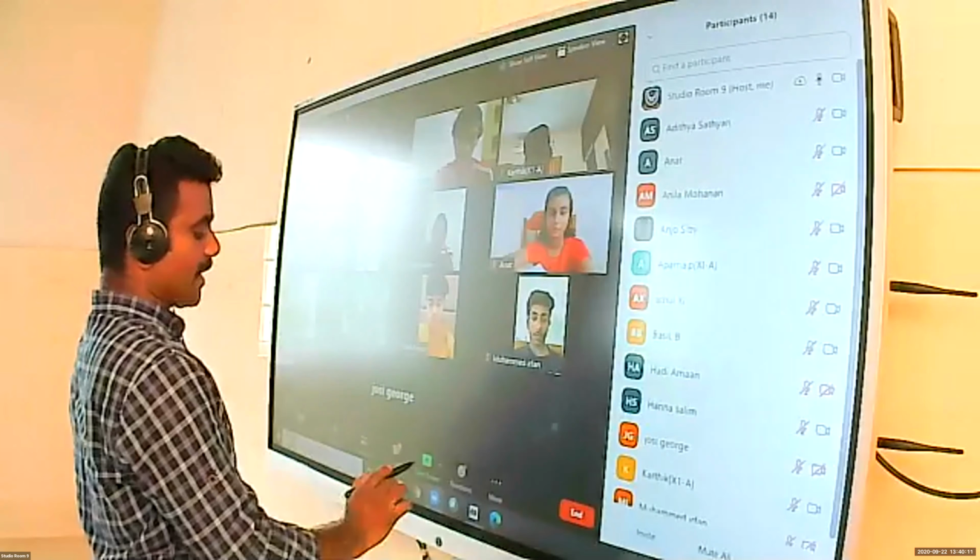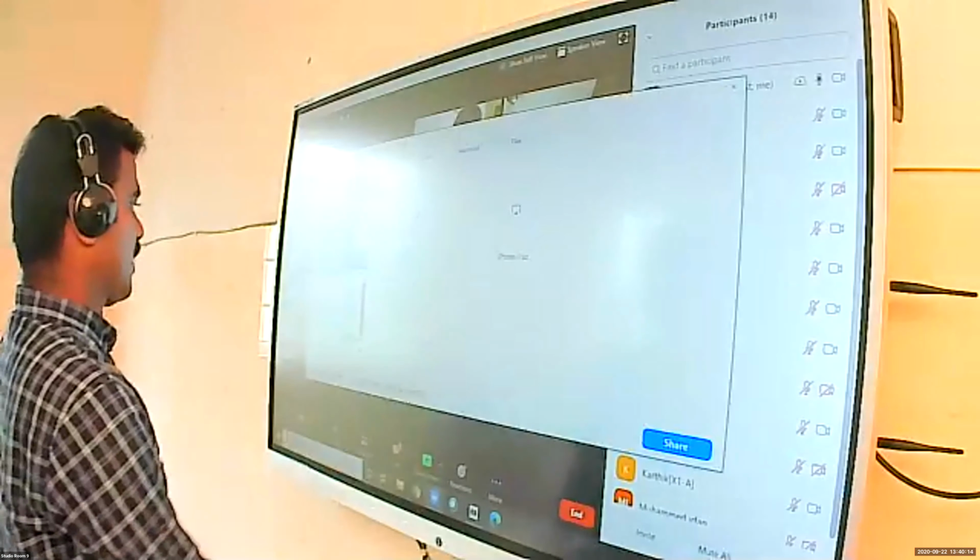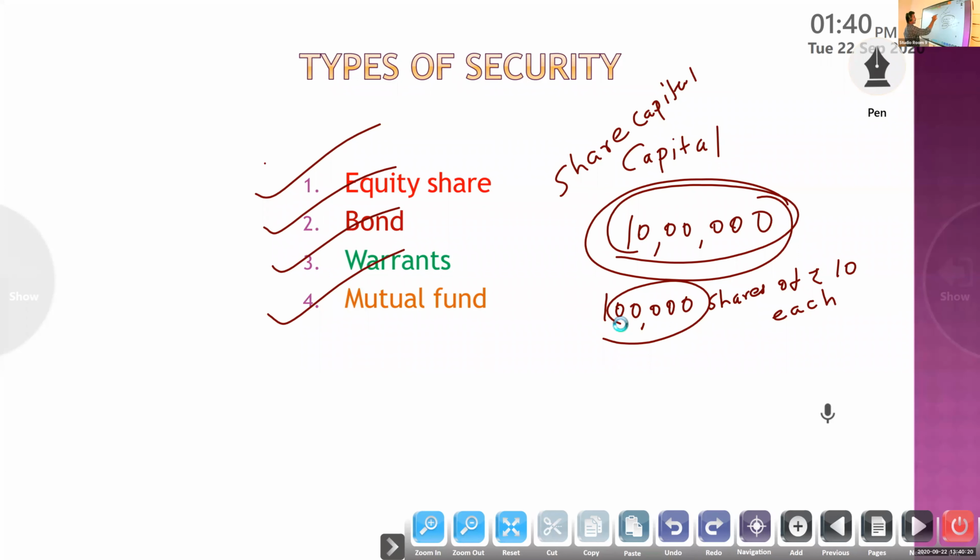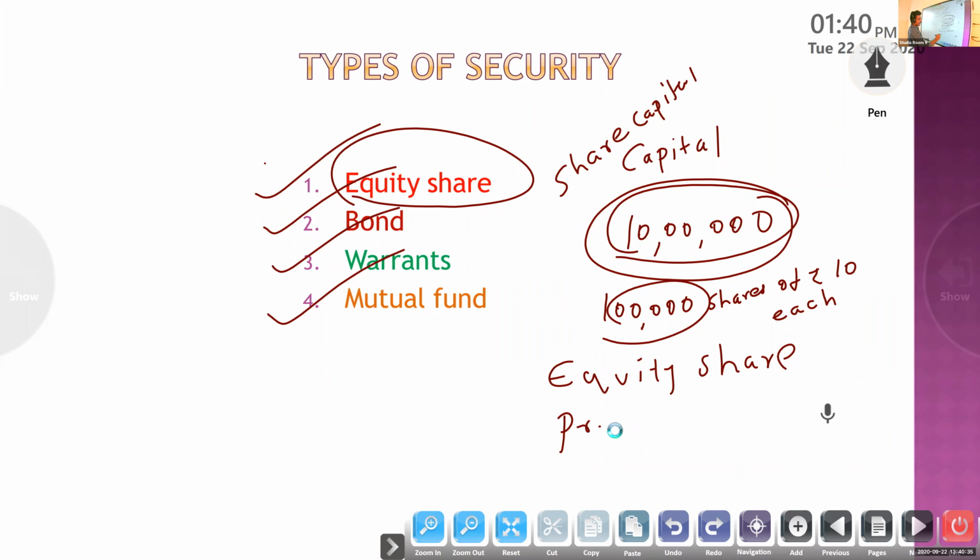Okay, there are two types of share, equity share and preference share. Now we are studying equity share. Equity shares are those shares which are not preference shares. Share is one of the units through which the share capital of the company is divided. So there are two types of share, equity share and preference share.